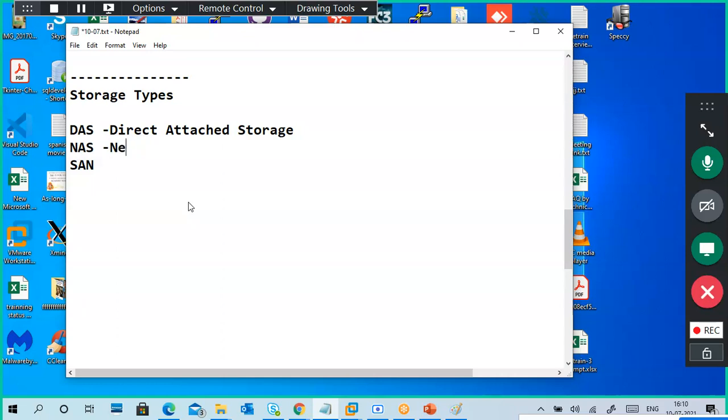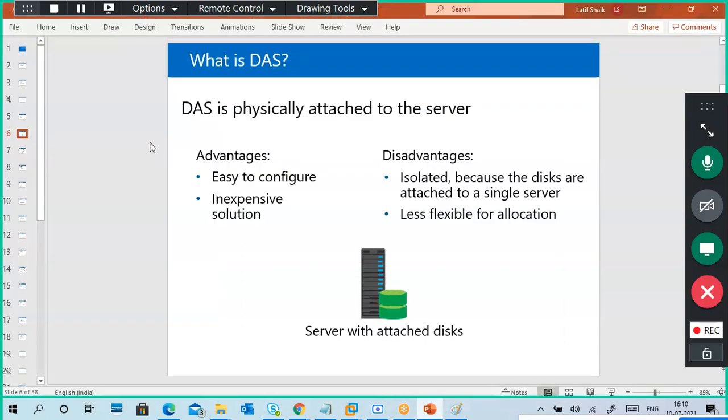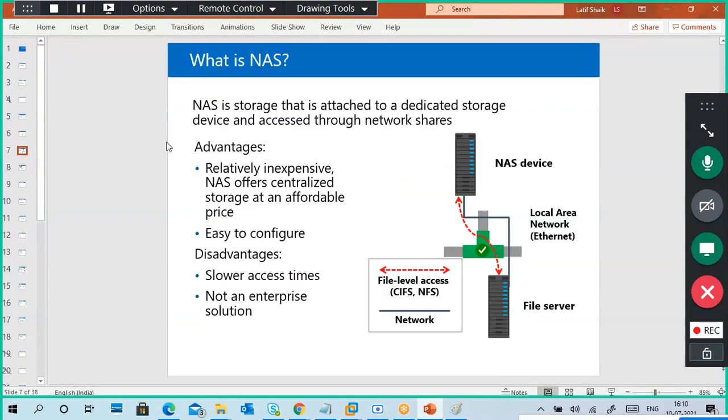Next one is NAS, network attached storage. What is this network attached storage? NAS is storage that is attached to dedicated storage devices, accessed through network sharing.